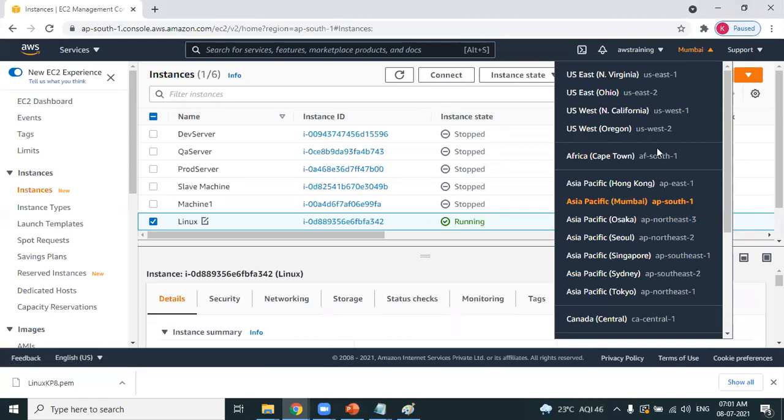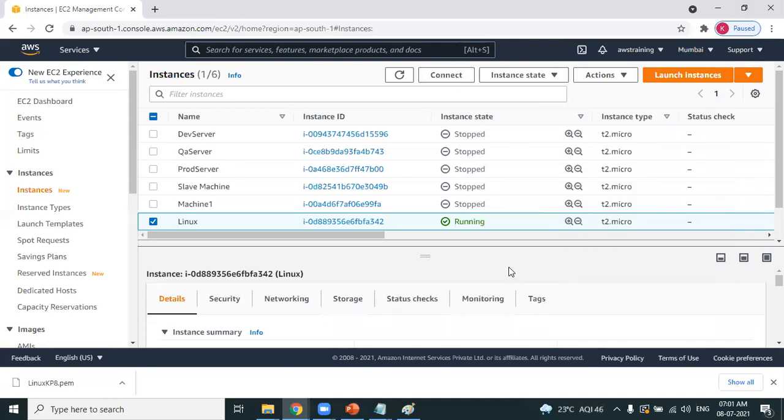Select any region you want to use. Whatever you created yesterday in the Ohio region, please terminate that machine. Terminating is nothing but permanently removing, not stopping. Permanently remove it and switch to Mumbai, and make sure that from now on you always create your infrastructure in the Mumbai region.